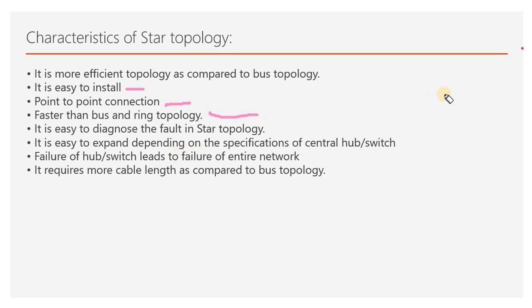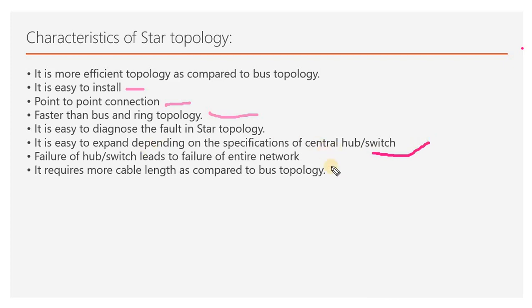It is also easy to expand, depending on the specific network or hub. As I told you earlier, it is easy to expand the network using hubs or switches.